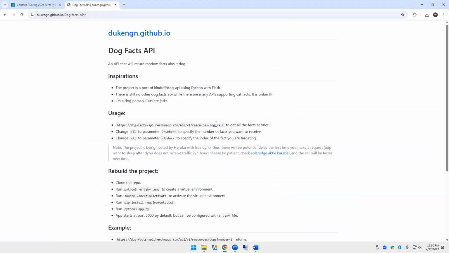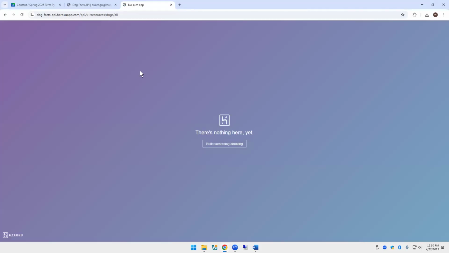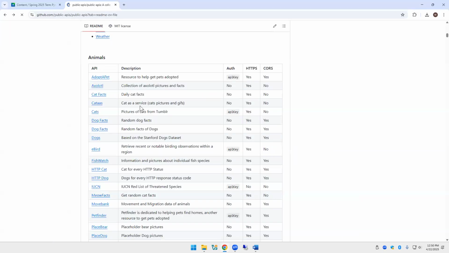There's the dog. So one of the first things you want to try, if it gives a website for the API, is try it, because it may not be working anymore. These are what you might call toy programs, meaning they just did it for fun. So that one doesn't work. They'll lose interest, or they have to start paying for things, or something happens.